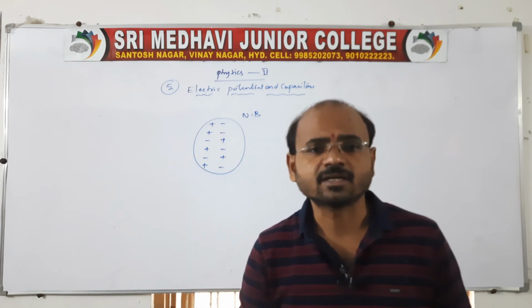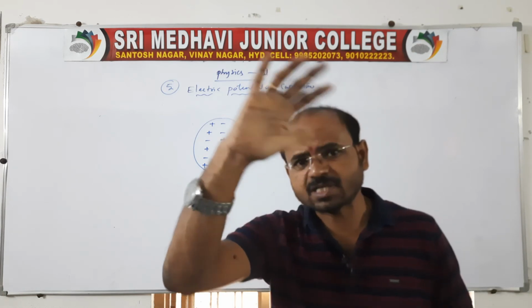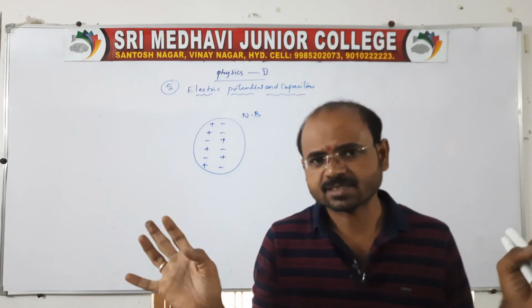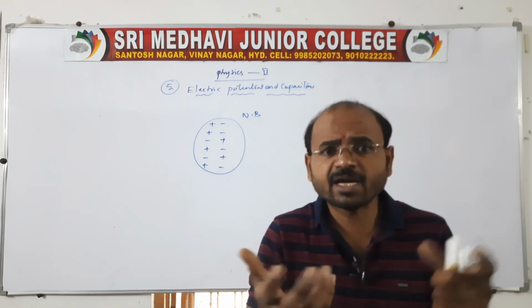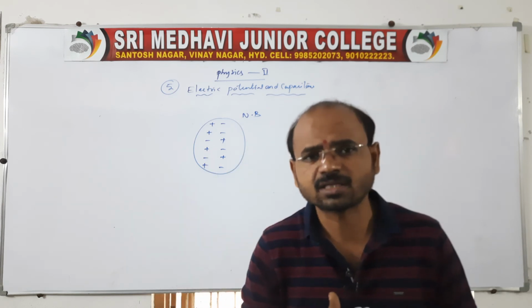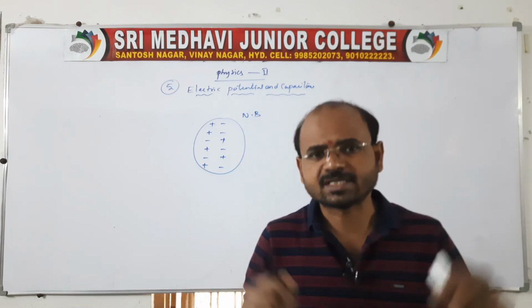Because Earth is considered zero potential. Sometimes we may get more charges, so the charges flow into the Earth and it neutralizes. Sometimes we may get fewer charges, so the Earth gives charges to that body, to keep the potential constant.